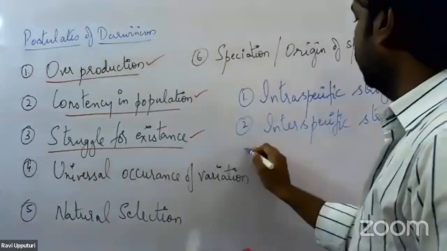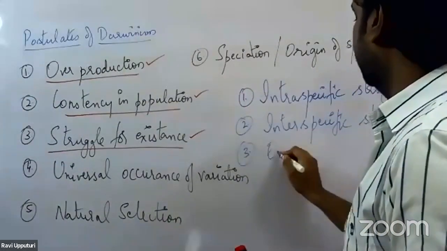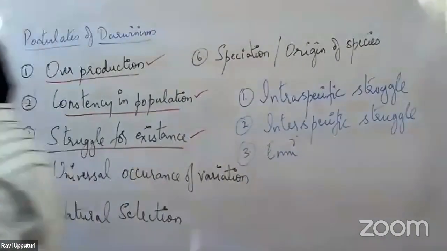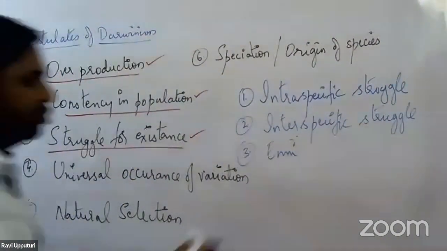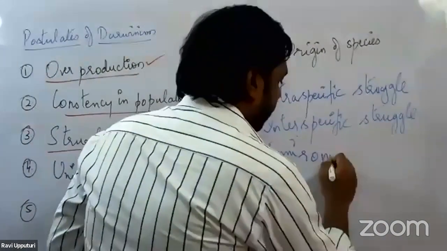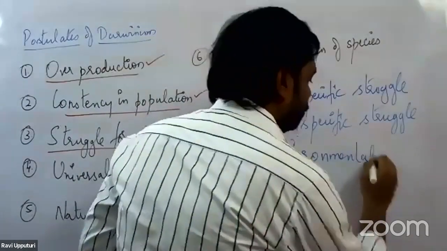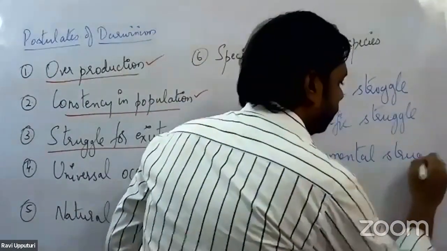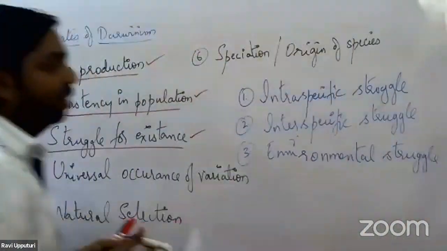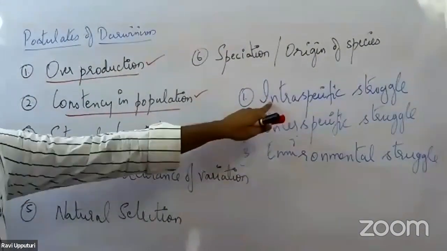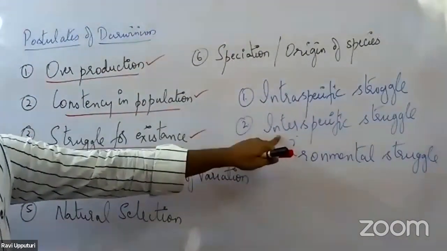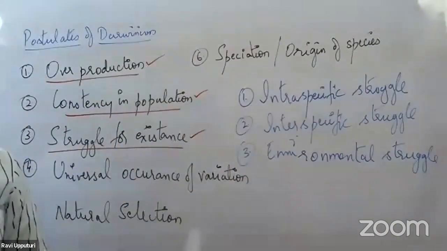The third one, he called environmental struggle. So three different sorts of struggles he came up with: intraspecific struggle, interspecific struggle, and environmental struggle.